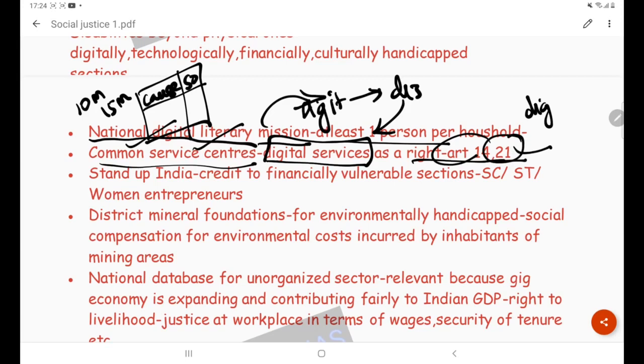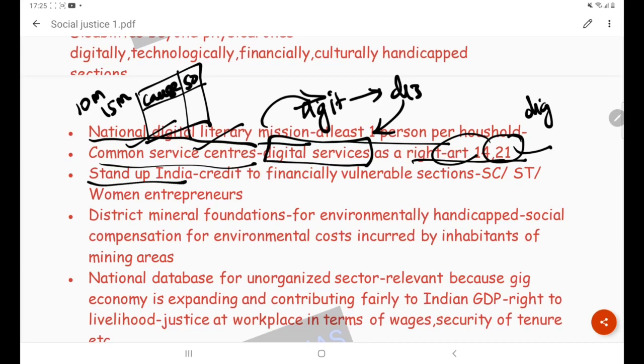Over a period of time, the Supreme Court has interpreted Article 21 in different manners. There is a list of 16 or 17 interpretations, like right to sleep, right to internet, and right to environment. All these are necessary for right to life and personal dignity. In various answers you can use that, and that is going to boost your mains answer.